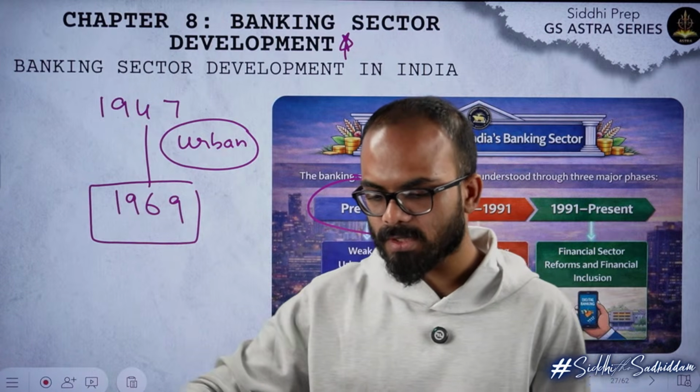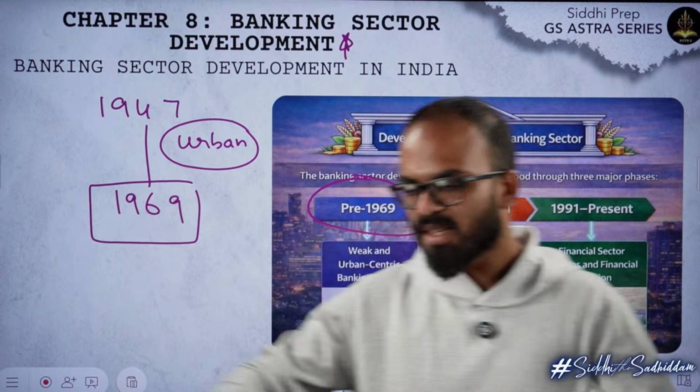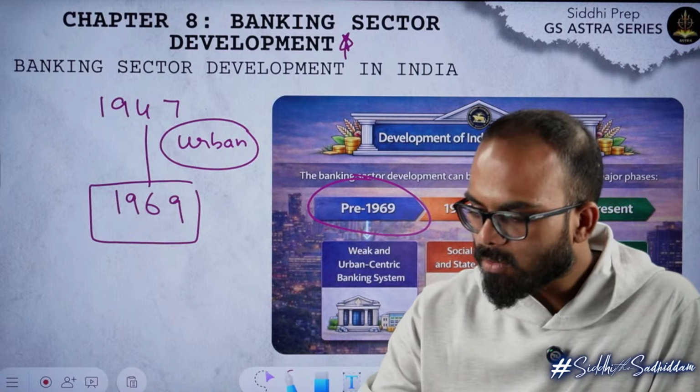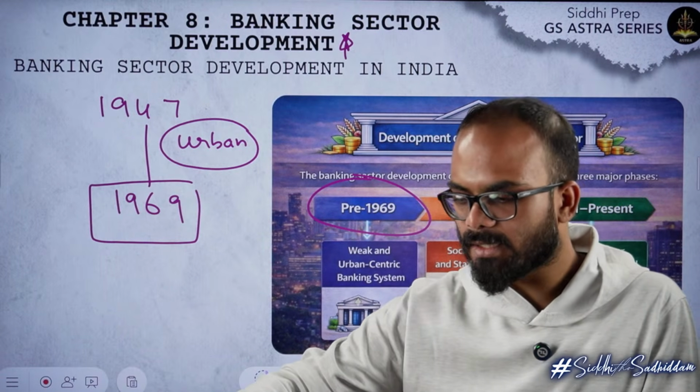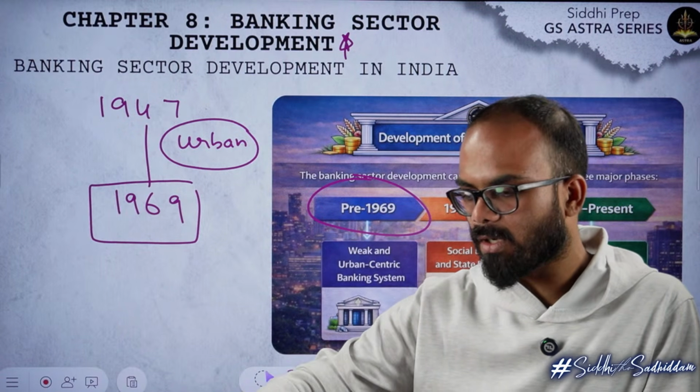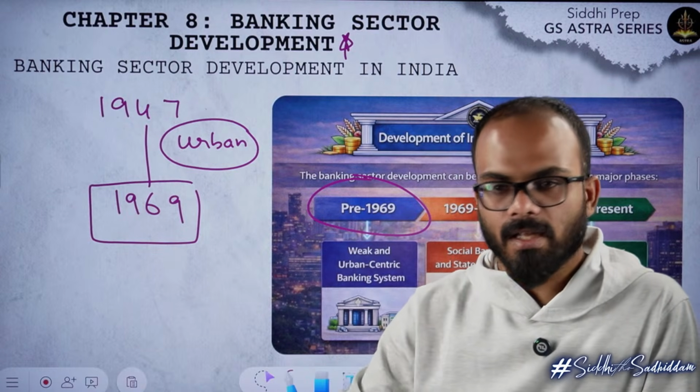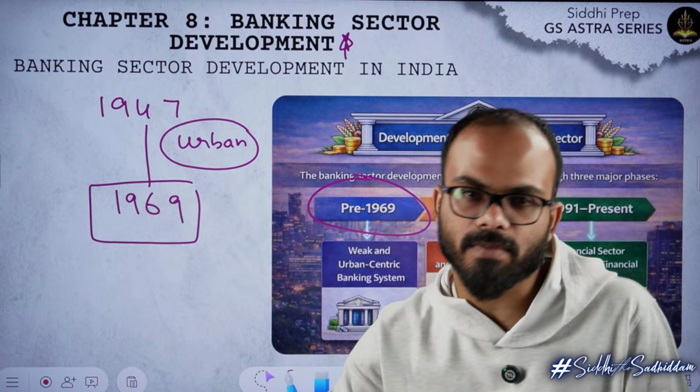They were not giving any housing loans, etc. Right? So this was the problem that was there. So what happens is, by the period of 1969, the government of India thought, let us not allow these kinds of things to happen. We have to do something to take control of the situation.